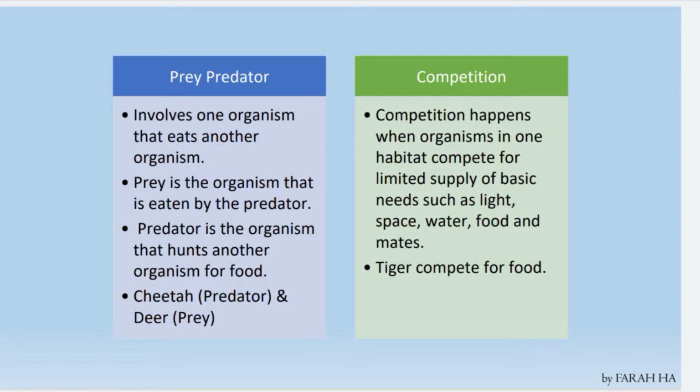Next is competition. Competition happens when organisms in one habitat compete for a limited supply of basic needs such as light, space, water, food, and mates.